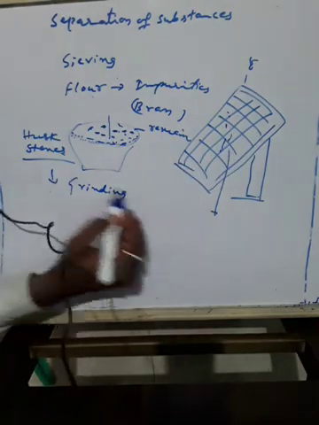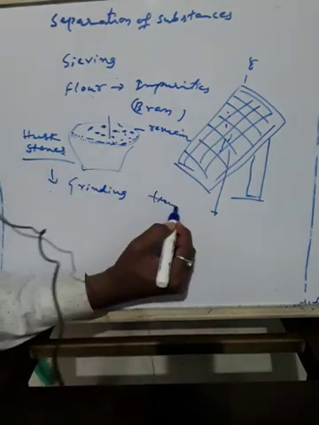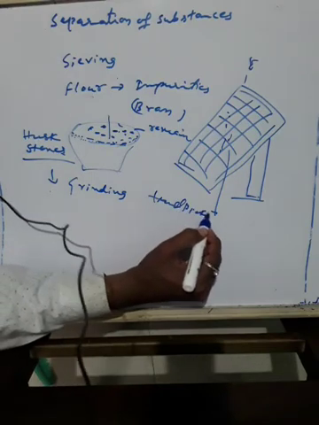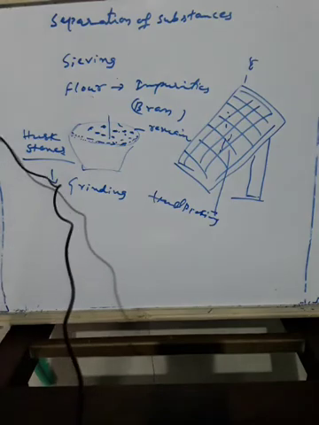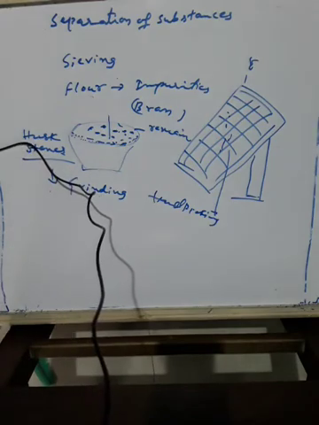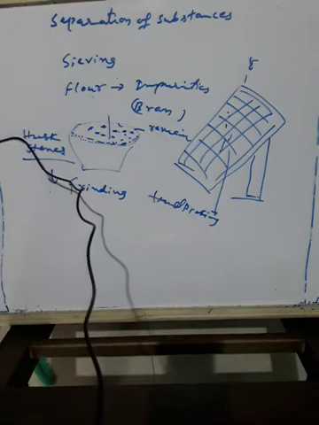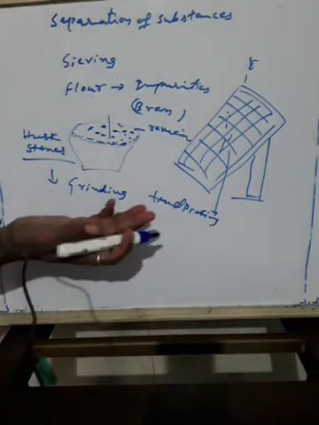If they are still remaining, again we have to go for what method? Hand picking. By hand picking we remove them, those which still remain with the wheat after threshing and winnowing. After threshing and winnowing also, still they remain.